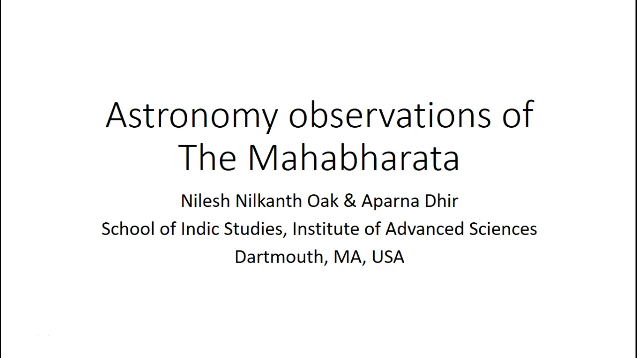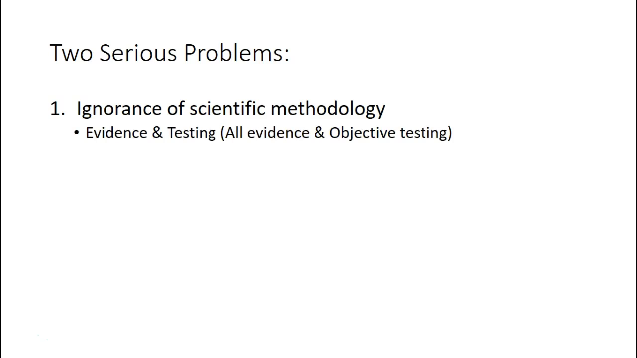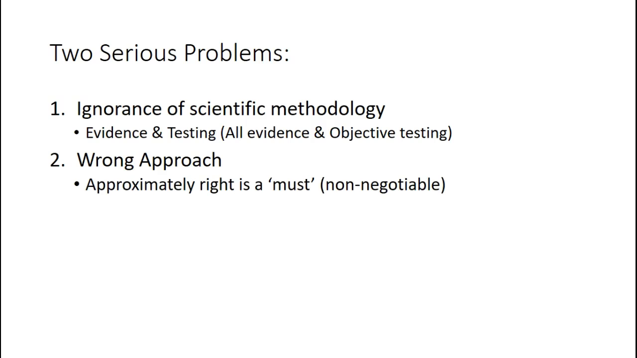And what we mean by that is they don't use all the astronomy evidence, but there are bigger problems. We would like to discuss specifically two areas. The first one is the widespread ignorance of scientific methodology. Within that, we will discuss a specific issue of how these researchers select evidence, how they go about testing it, and what the problems related to their methodology are. The second problem we would like to discuss is the overall wrong approach, and within this there are some sub areas that we would like to discuss.